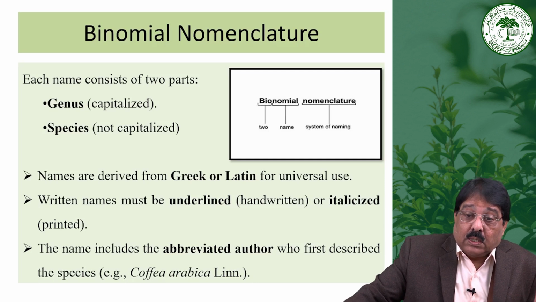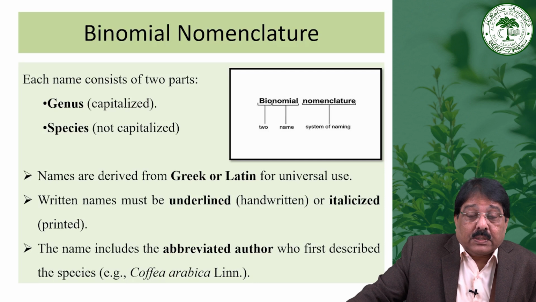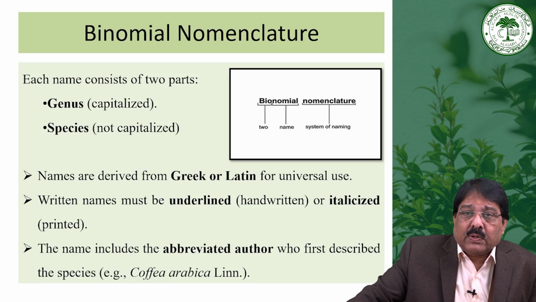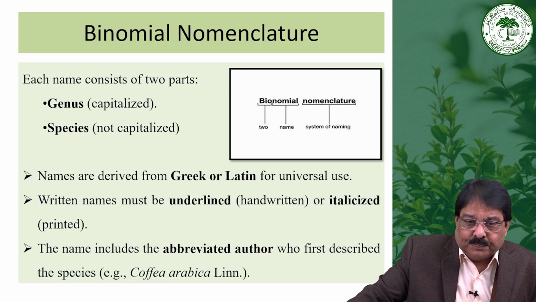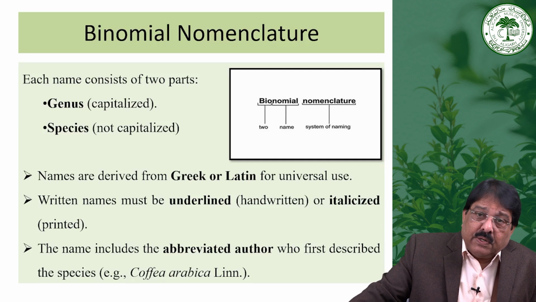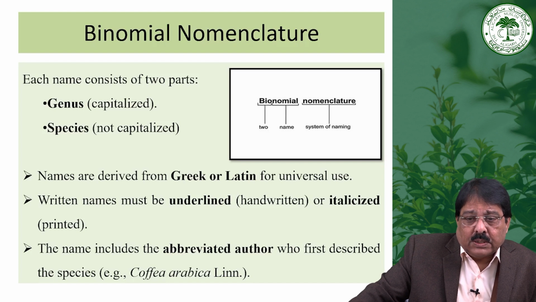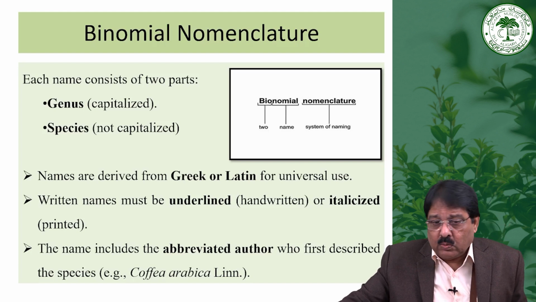Up to there, certain rules were given by Carolus Linnaeus in the Critica Botanica, which was published in 1737, and it was the extension of the Fundamenta Botanica, which was published in 1736. And after that, in 1753, when he published the Species Plantarum, he used two words for a plant and gave certain rules for naming plants.